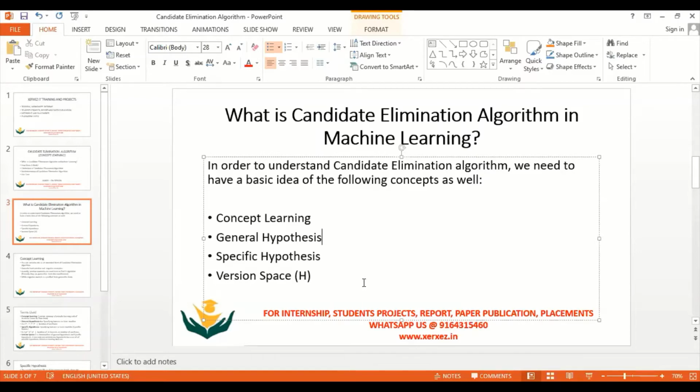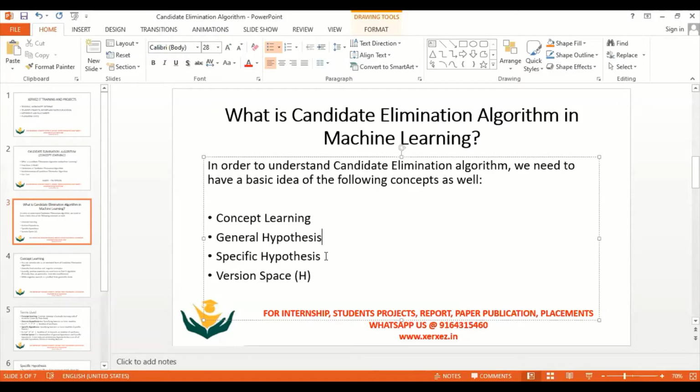The complete candidate elimination algorithm works by setting the boundaries. Either we set the boundaries using the general hypothesis, or we set the boundaries using the specific hypothesis. There is another concept called version space. If you take the Find-S algorithm, there we used only the specific hypothesis. We went on tracing the records only by the specific hypothesis, so there was no question of the general hypothesis over there.